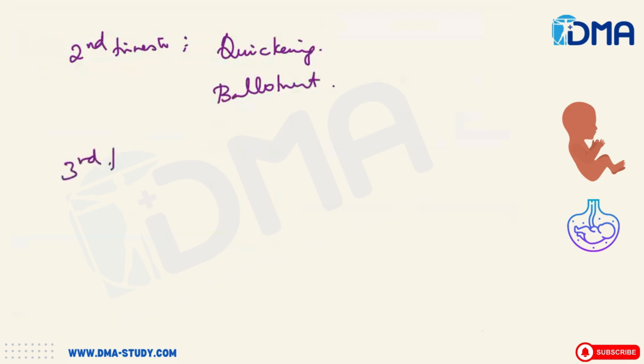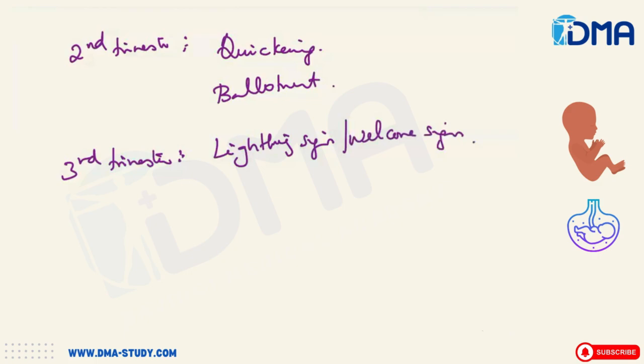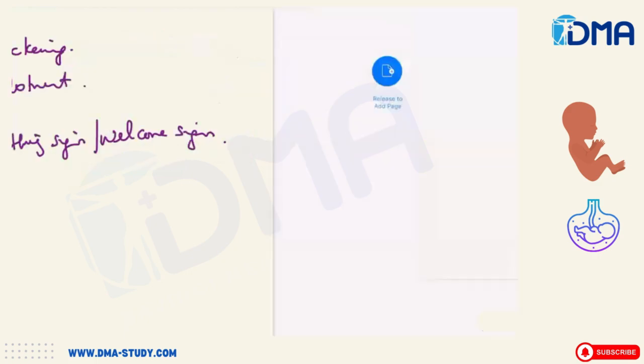Then the third trimester, you have the lightning sign. Lightning sign means the head will go and flex below so that the heaviness that was felt by the mother will become lightened now. Because the child has moved inside the pelvis, the heavy abdomen will be reduced. So this will be the lightning sign or the welcome sign that will be seen in the third trimester. So these are the signs of pregnancy.